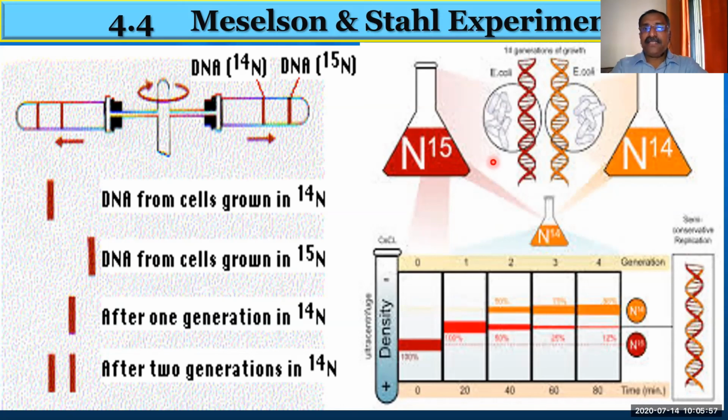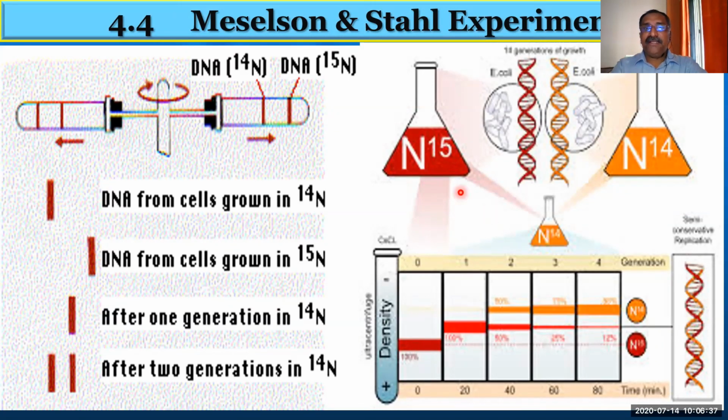Okay. And in another strand, they did one more experiment. One DNA strand they completely cultured in N14, and they got a DNA like this, fully N14, and they checked the density. They found that it is lying over, because it is light in weight, so it is here. So they marked this density line, because it is lighter, it was floating over there, we can say.